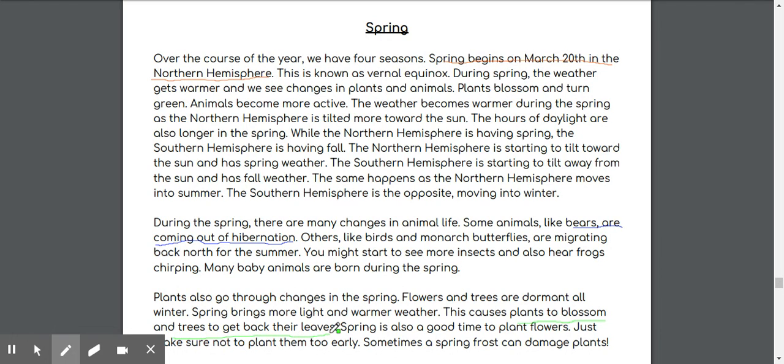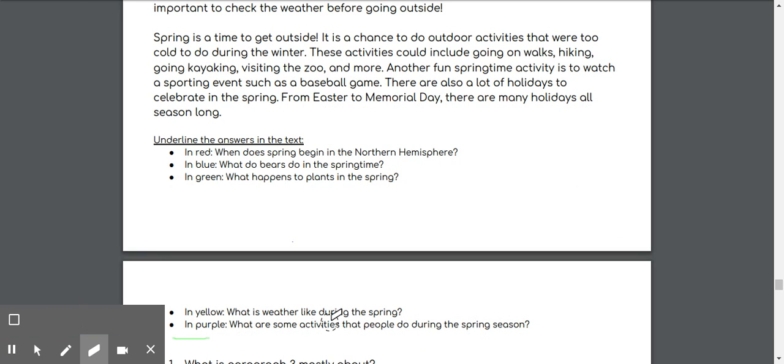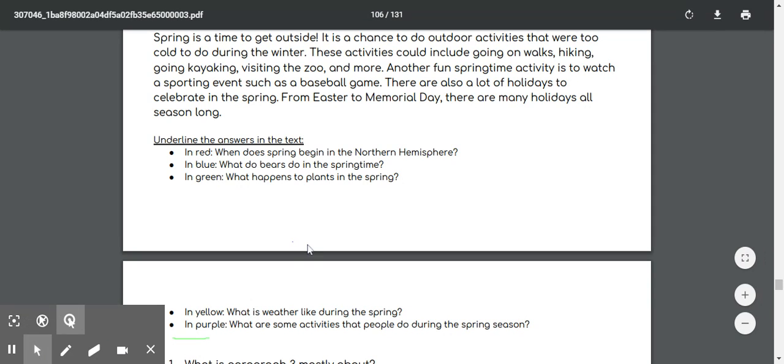Spring is also a good time to plant flowers. Just make sure not to plant them too early. Sometimes a spring frost can damage plants. Now, before we keep reading, let's go look at what our next question is going to be. Okay, our next question says, in yellow, what is weather like during the spring? Let's keep reading and look for that.